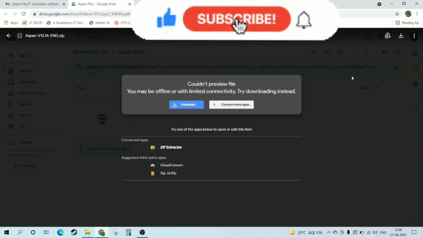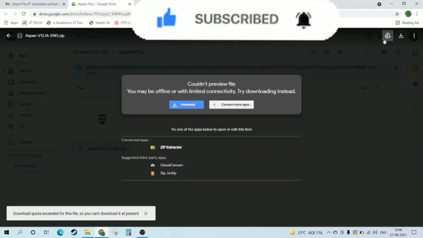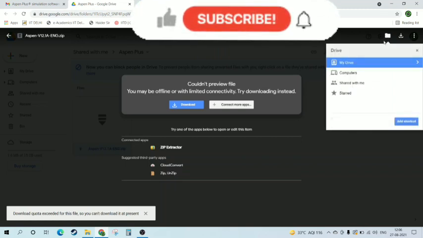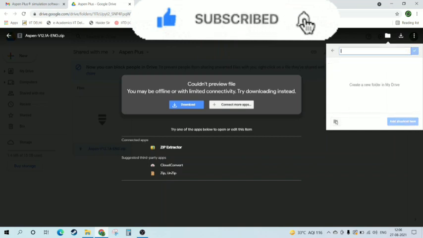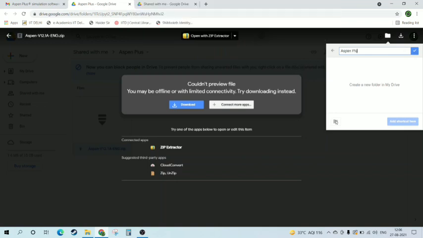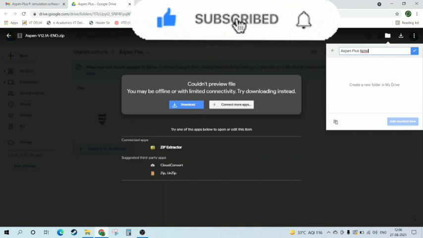So what we do now is, even up here, if you click, the same message will come. But if you add a shortcut to your drive itself, and let's say we make a folder, you need to make a folder, that is an important thing. Let's write Aspen Plus NPTEL. After you make this folder, which is empty, you just have to add the shortcut here.